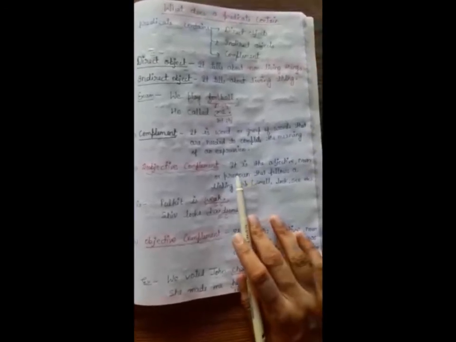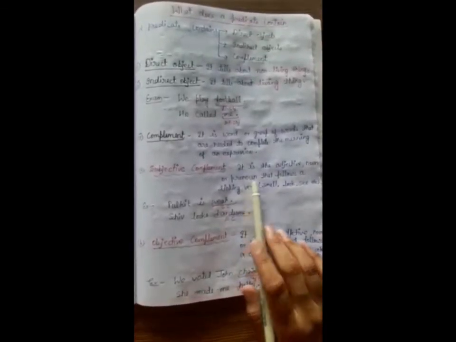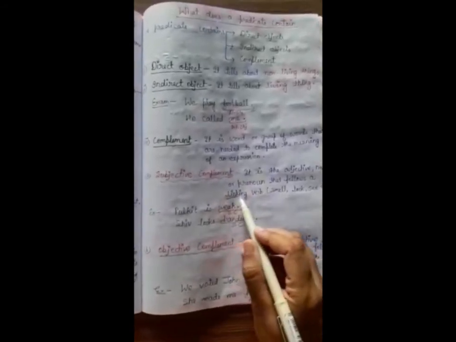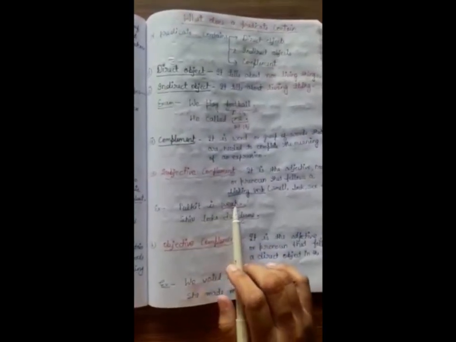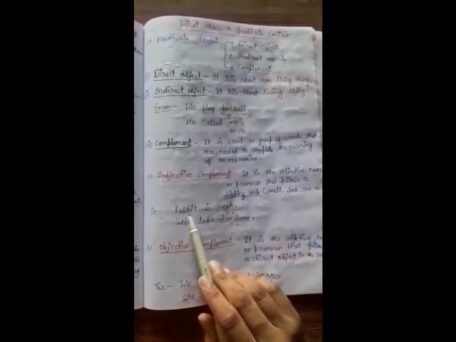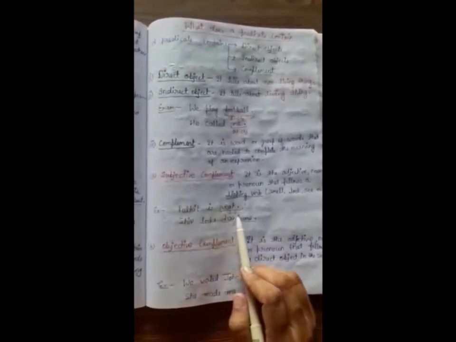What is a subjective complement? It is the adjective, noun or pronoun that follows a linking verb. It means a subjective complement is always used after the linking verb. What are linking verbs? Linking verbs can be is, am, was, were, and smell, look, seem, and so on. Like "Pulkit is weak." Here "weak" is an adjective, so it is telling about the subject Pulkit, because who is weak? Pulkit is weak. So this is a subjective complement.